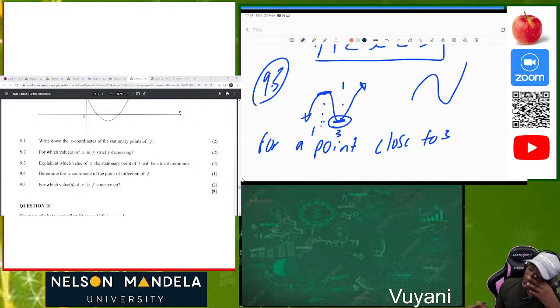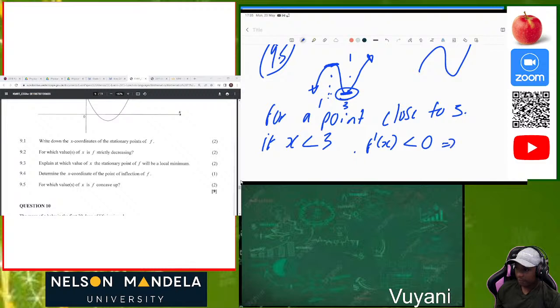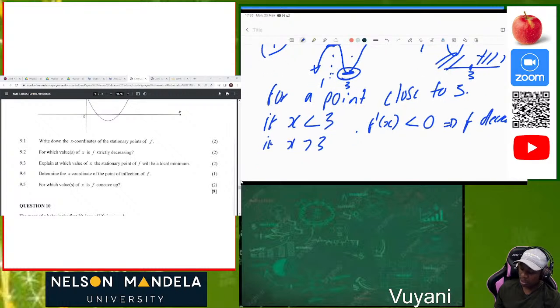But now let's look at our sides. We're saying that for a point close to 3, so maybe like 2.8, 2.9, 3.1, 3.2. So we're going to look: if x is less than 3, then f prime of x, we know that it will be less than 0. Then f is decreasing. Then if now x is greater than 3, so it's like a number line. This is our 3. We look at when the values of x are greater than 3 and when they are less than 3.